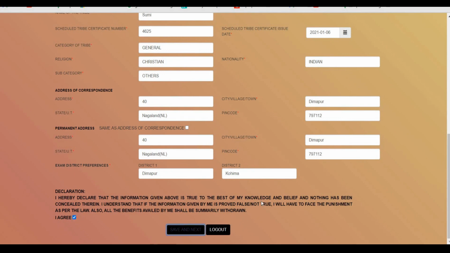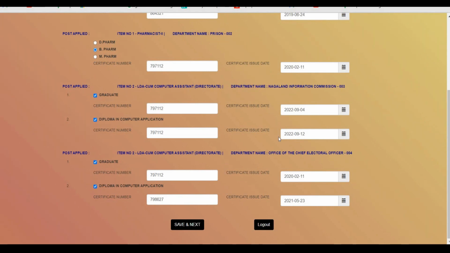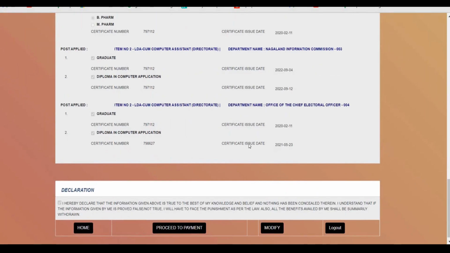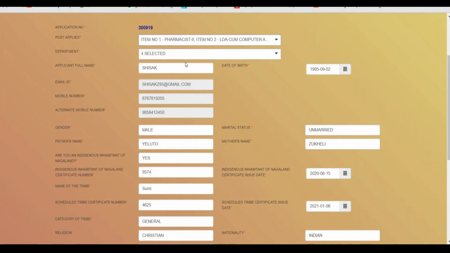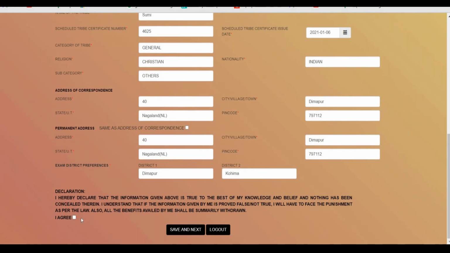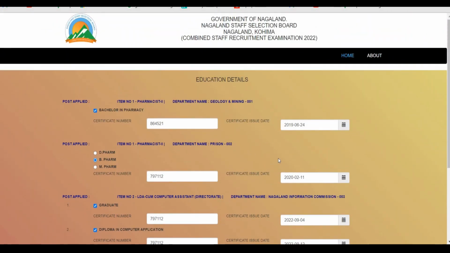What the candidates have found is that instead of getting to the education qualification details, there is a tab which shows re-enter your email address. In this case, you can either click on save and next to get this particular page, or else you can click on logout. You have to re-login and then this particular interface will pop out on your screen. After clicking on modify, this interface will pop out and then you can do the changes. Otherwise, you can click on I agree and then proceed to save and next. So this part will be showing on your screen. So these are the major problems that the candidates have faced.